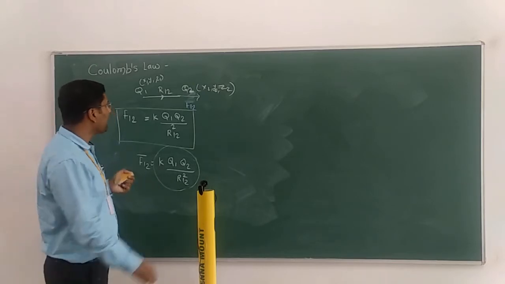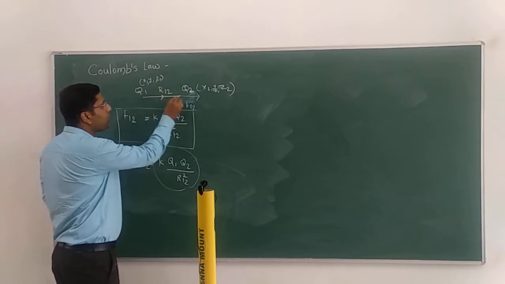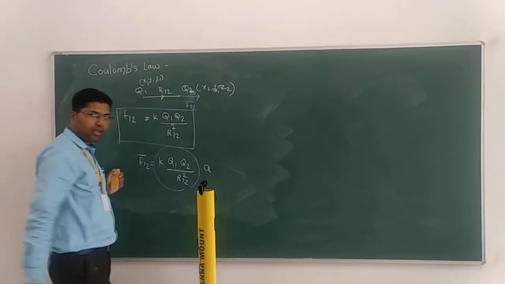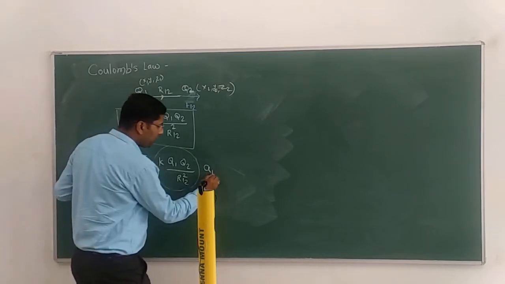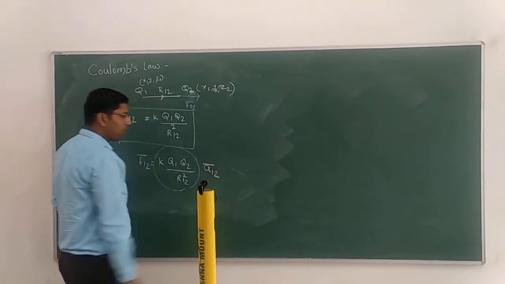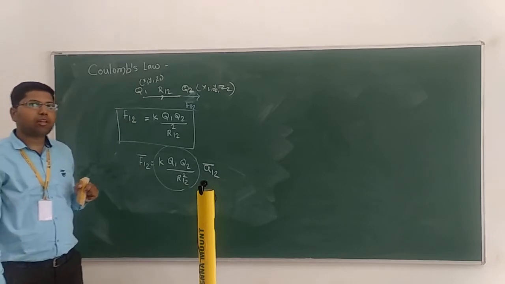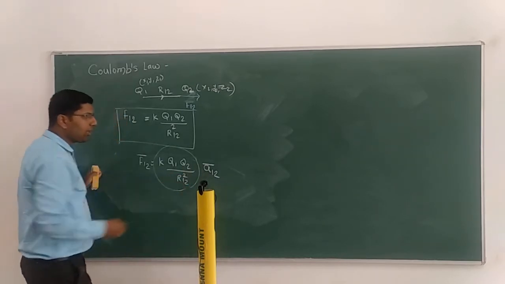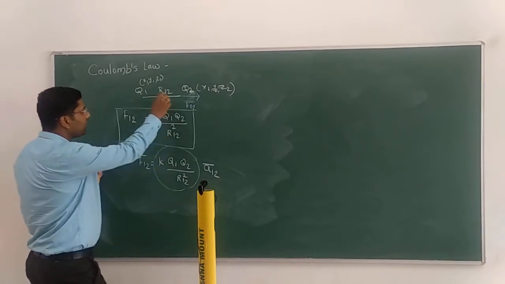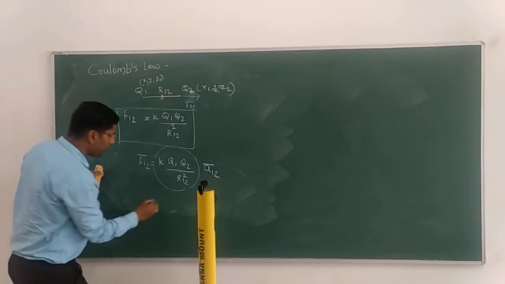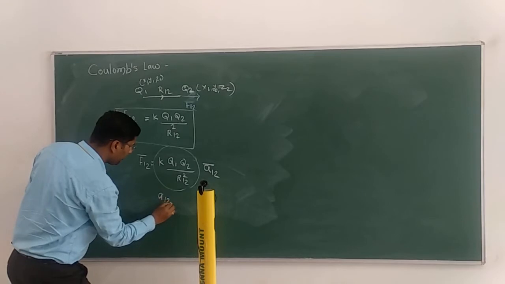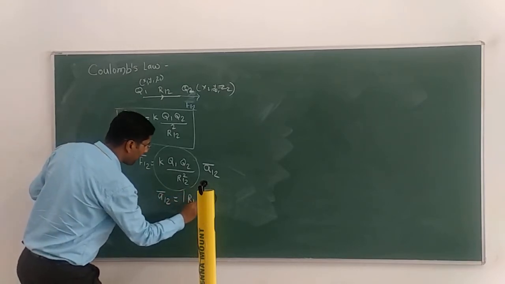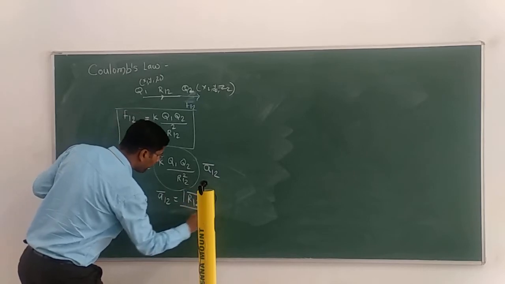Now, where is the unit vector directed? From this one point to the second point. So, unit vector is denoted by small a, from 1 to 2, A12 bar. Okay. And how to calculate A12 bar? That is the equation we have to know. A12 bar is R12 bar divided by magnitude of R12 bar.